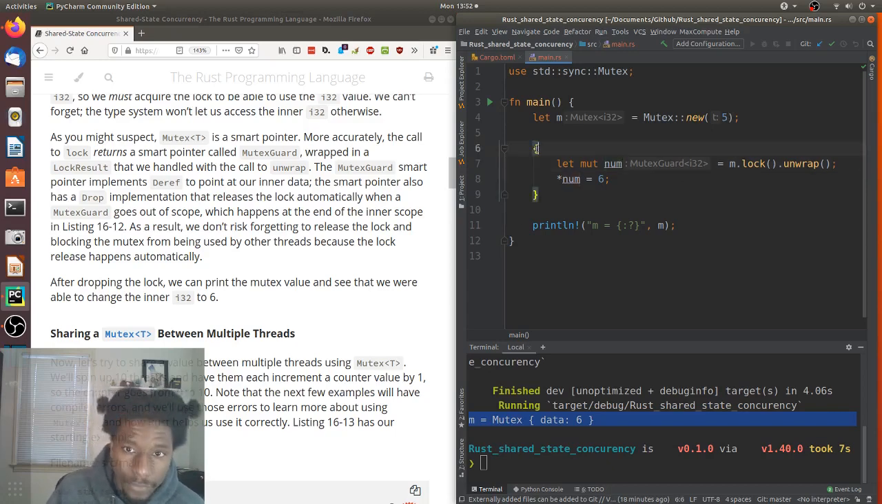And like we already guessed, they implement Drop so that the lock releases when the scope ends. And then the lock gets released so that everybody else can use it. So they've explained that here. We've stated it, but they're explaining it here.